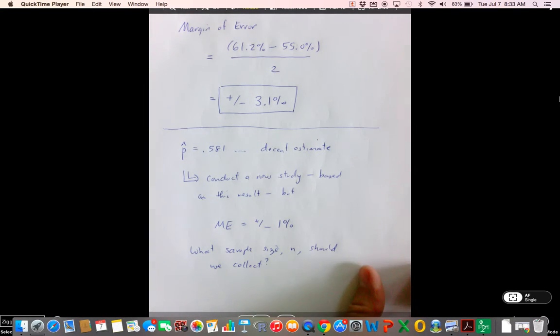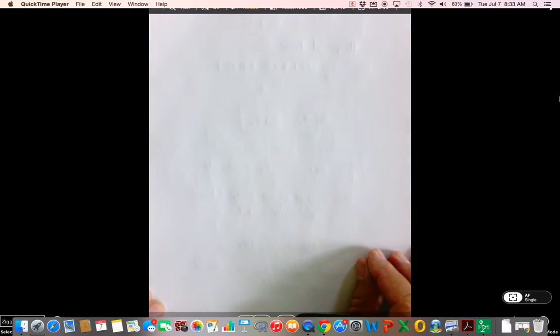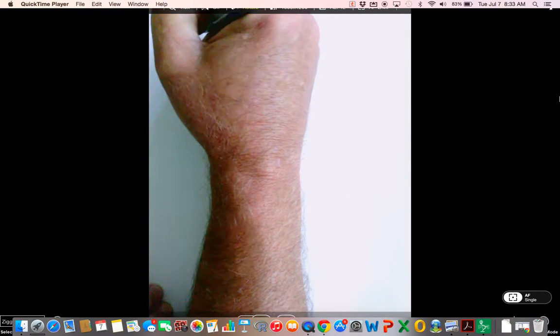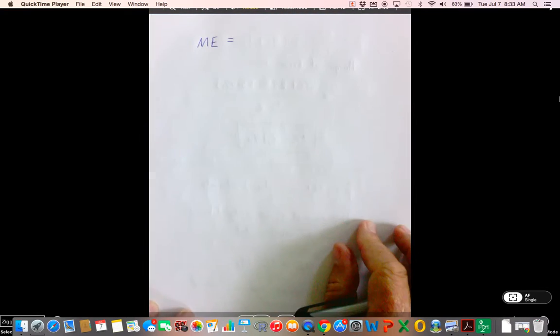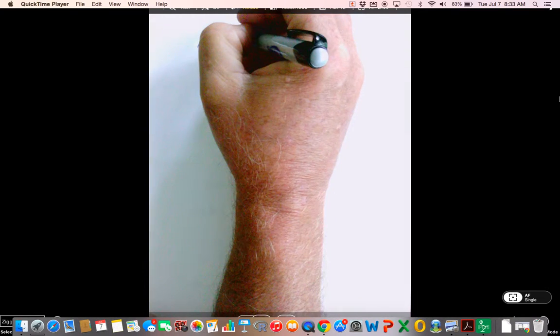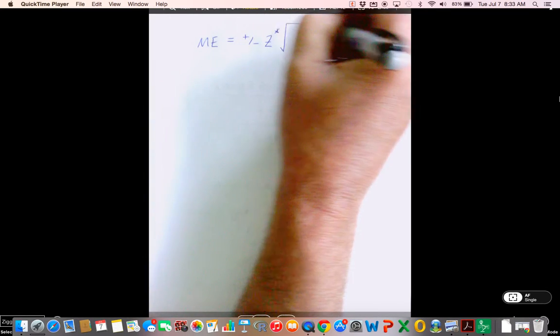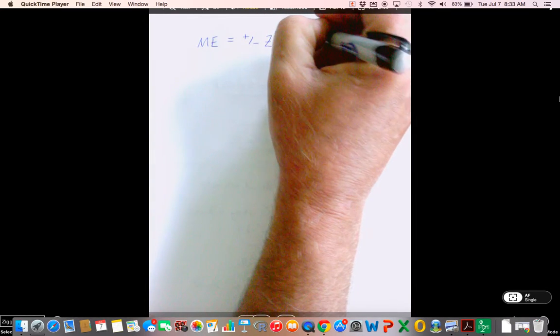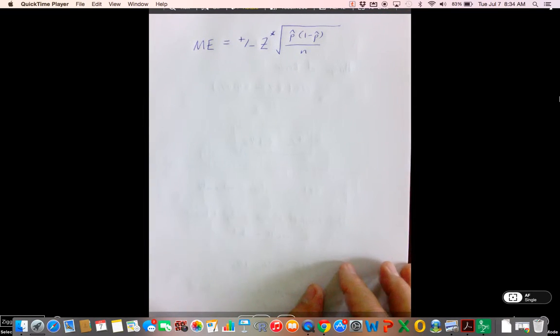Well, let's go through this. This is something I'm going to go through in detail so we can create a formula that we can use in situations in the future. All right, so we know that the margin of error on any confidence interval formula is the plus or minus part that starts with the critical value times the standard error. And I've given you that before, okay?